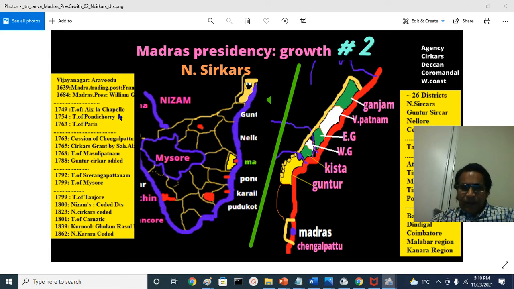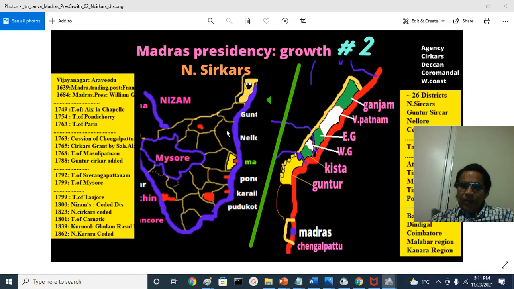Then, as for power, there were two colonial powers among many: Portuguese, Dutch, Danish, and so on. British and French were contending for military power in South India after the decline of Nizam and Mughals and Marathas. They fought a series of wars globally as a part of French and British empires. Those wars that were fought in India were fought in this region that is called Carnatic region, not Karnataka. That's why those wars are called Carnatic wars.